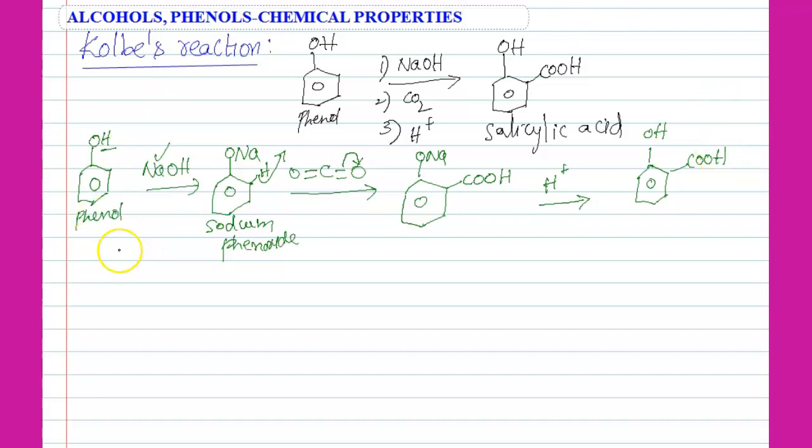So the next reaction is the Reimer-Tiemann reaction. This is a very important reaction, students. So here also we are taking phenol.